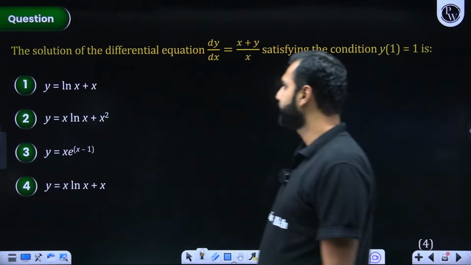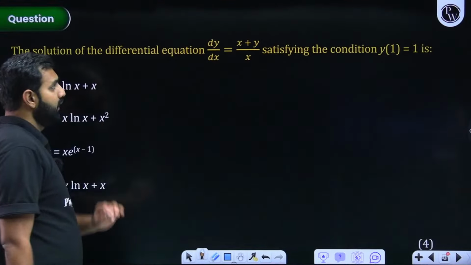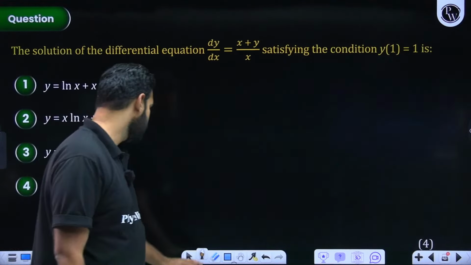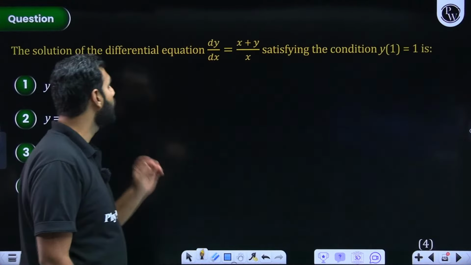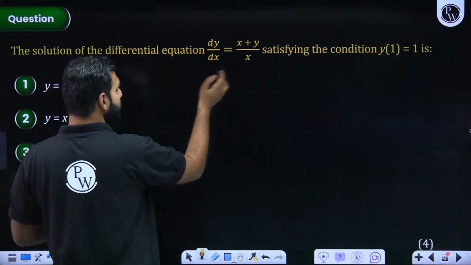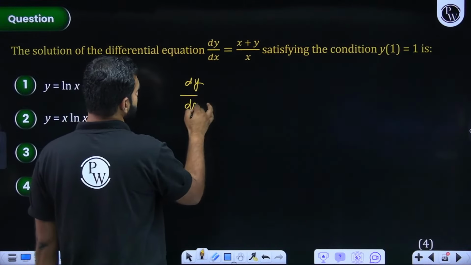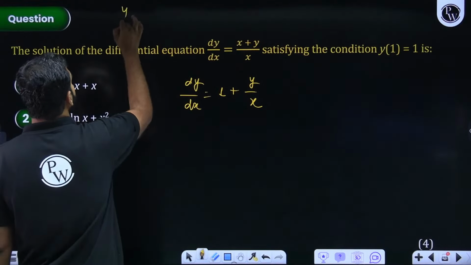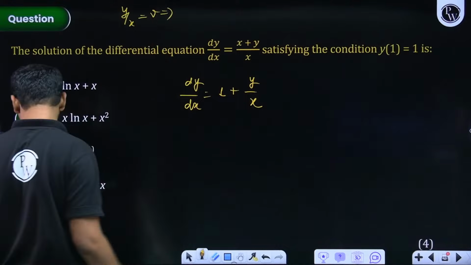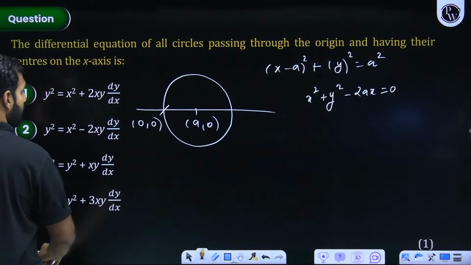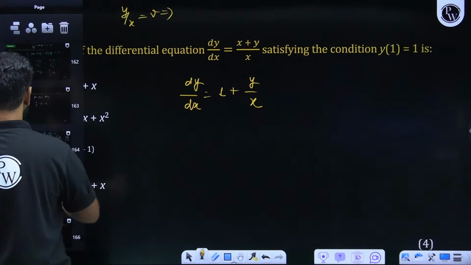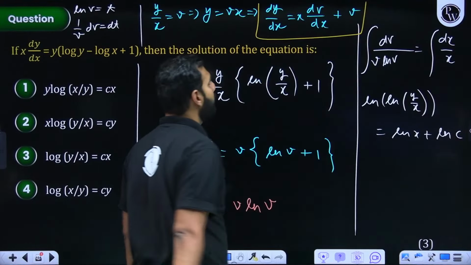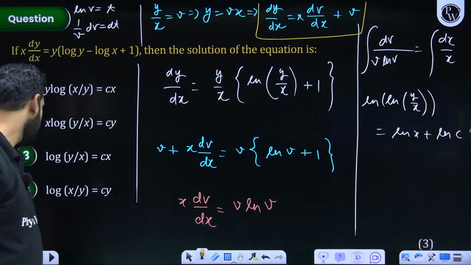Now let's solve this one. Solution of the differential equation dy by dx is x plus y upon x. How do we solve this particular one? Satisfying y(1) is 1, so that we can find the particular solution. Here I'll write it again as homogeneous: dy by dx is equal to 1 plus y by x. If I replace y by x by v, I hope you know the results, we have already discussed them. Remember these. I repeat, always remember that for homogeneous, dy by dx is x dv by dx plus v.